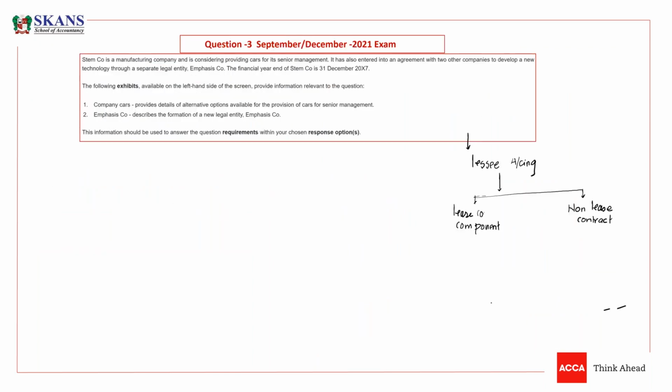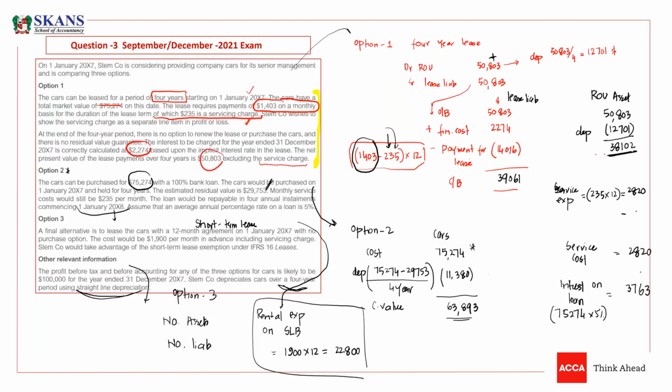Now listen carefully, guys. There would be some non-lease component along with the lease contract. This is the perfect example: the lessor is saying that you have to pay installments, and we asked how much, and they said 1403.